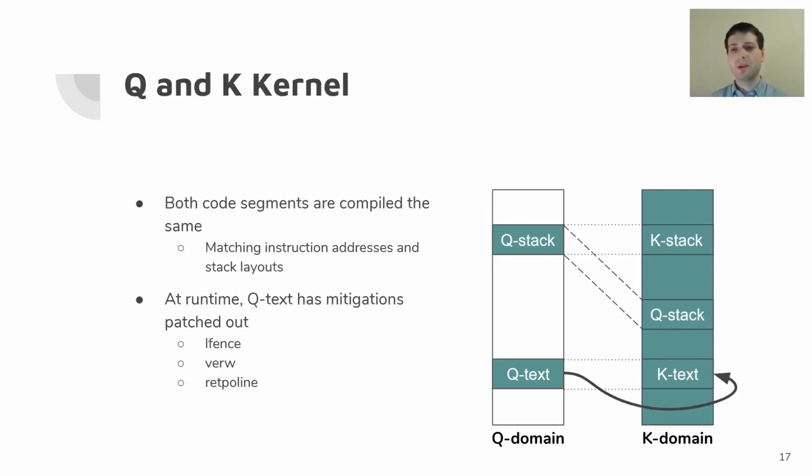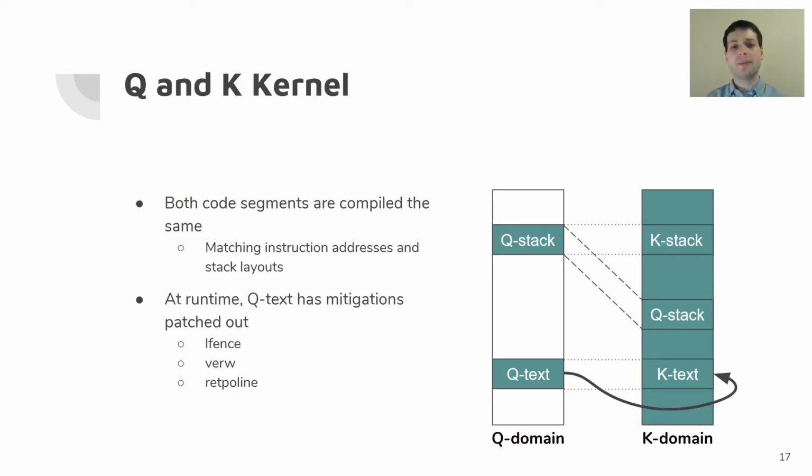Now let's take a bit more of a look at the kernel text segment, the code that's running in the kernel. So as we were saying, there's shared virtual addresses here again. This is, as we said, important because we're transparently transitioning from the Q domain to the K domain. So the two text segments actually have identical instruction layouts, compiled from the same binary.